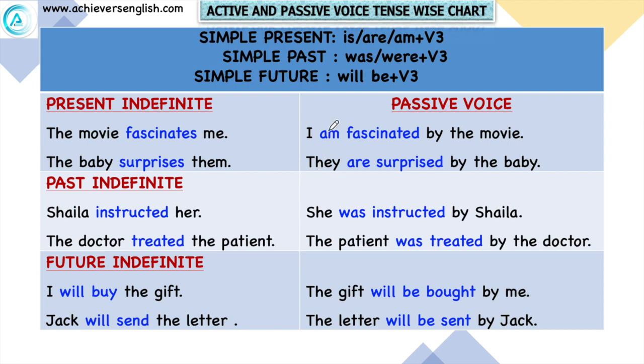And here all the sentence examples are given. Like if any sentence is in present indefinite tense, like the movie fascinates me, so it will become I am fascinated, according to the object. It is me, so I am is used. Now the past indefinite, Shella instructed her. Second form of verb, we are only changing the position of subject and object, and we are changing the verbs.